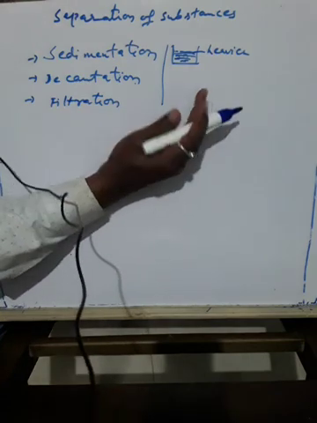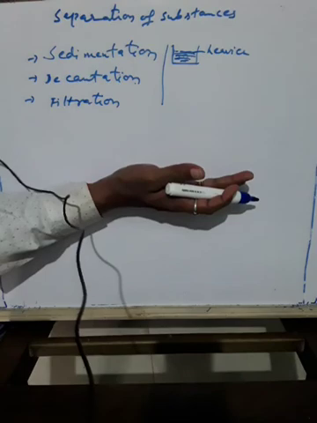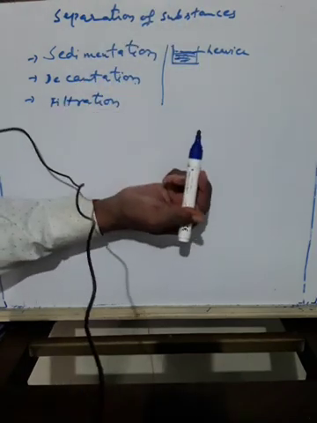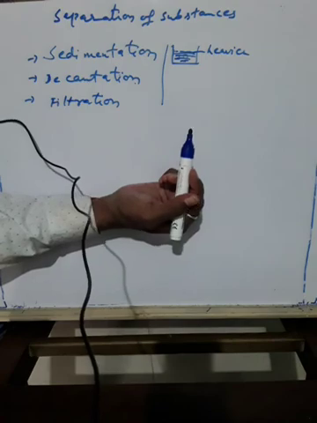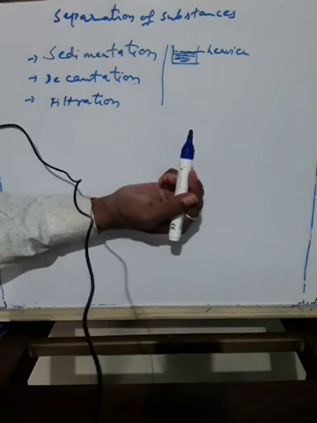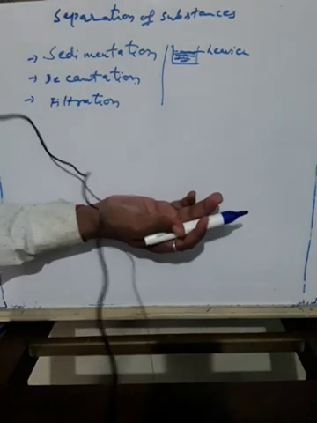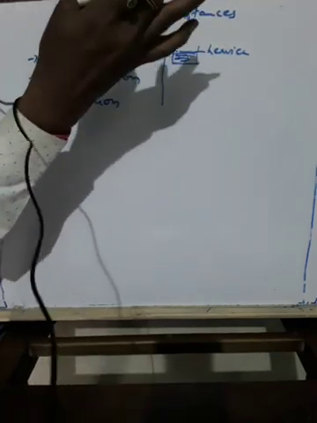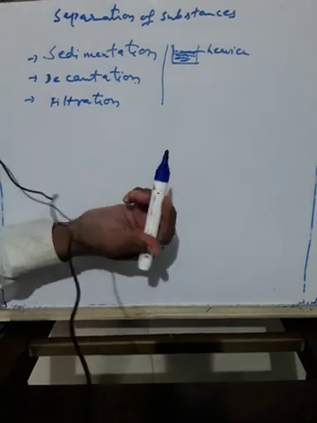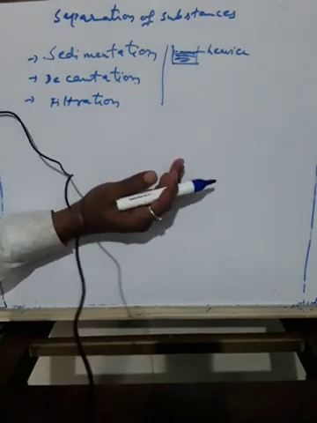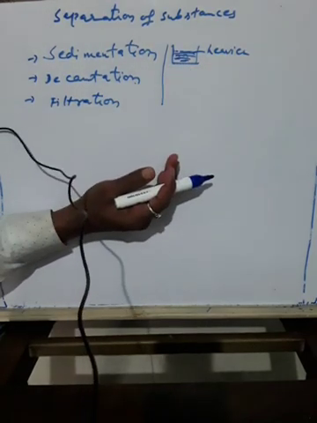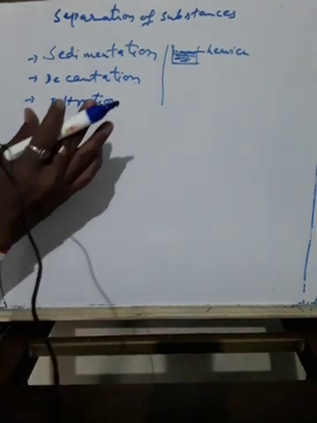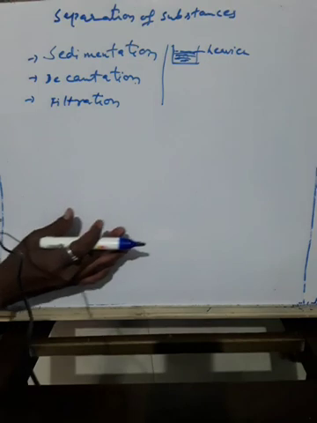Sedimentation is a process where the heavier particles settle down and lighter particles float. Decantation: suppose you take a mixture of sand and water. Heavier sand particles settle at the bottom, and then the upper water is removed. That process is called decantation. Filtration is used to separate mixtures of insoluble solid and liquid components.